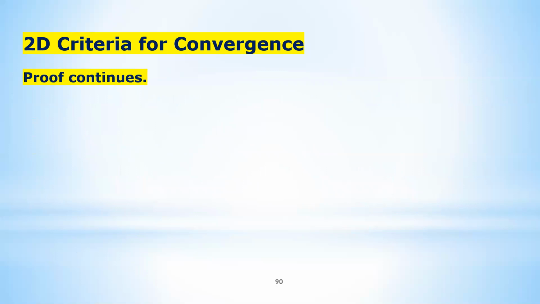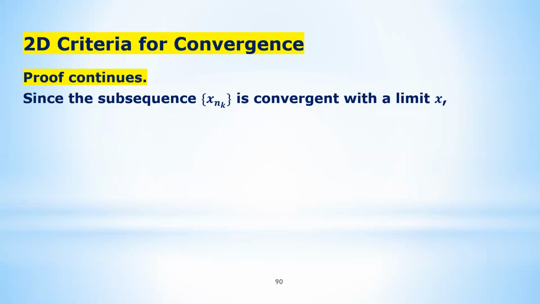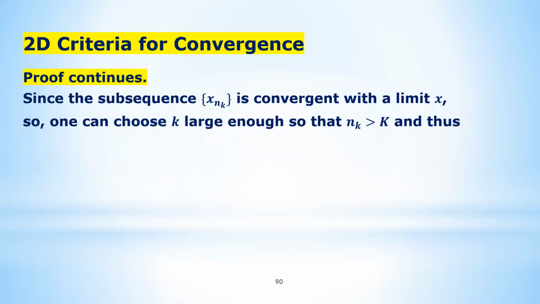So, the proof continues. Since the subsequence xnk is convergent with a limit x, one can choose k large enough so that nk is greater than K, and |xnk minus x| is less than epsilon divided by 2.